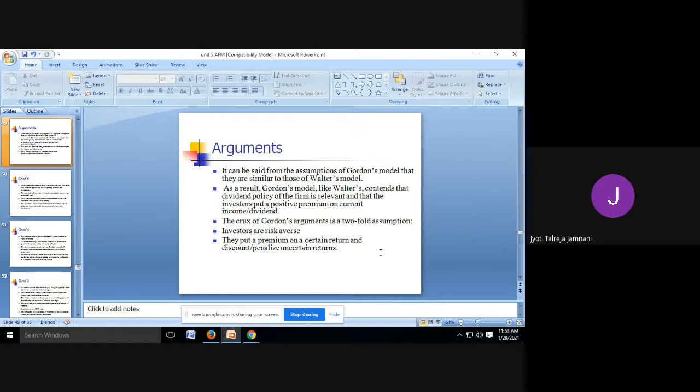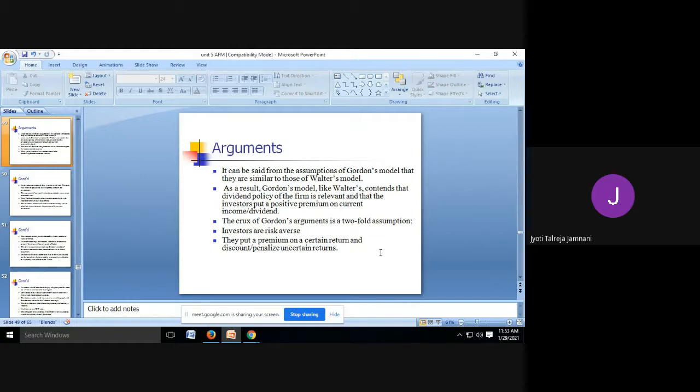As a result, Gordon's model, like Walter's, contends that dividend policy of the firm is relevant, and that the investors put positive premium on the current income or dividend. So whenever the firm gives dividend, the investors take it positively and they will start buying more shares of that firm. The crux of Gordon's argument is twofold. One is that investors are risk averse. That means investors don't want to take risks. So they will tell you, give us dividend.